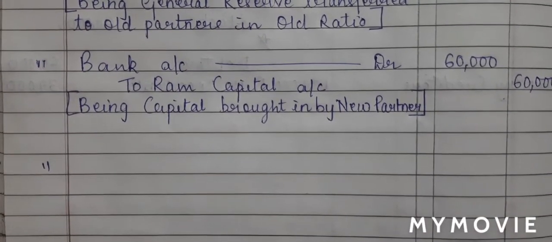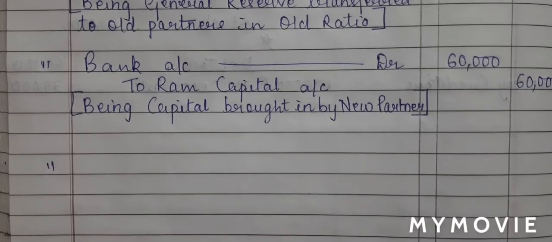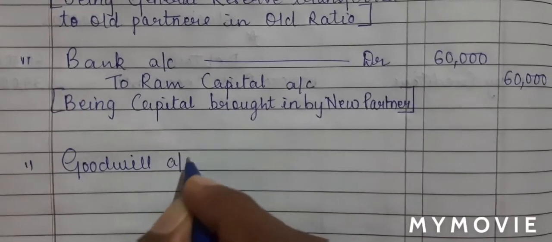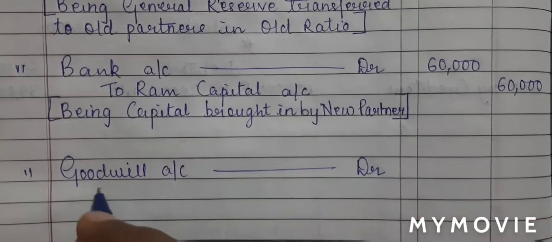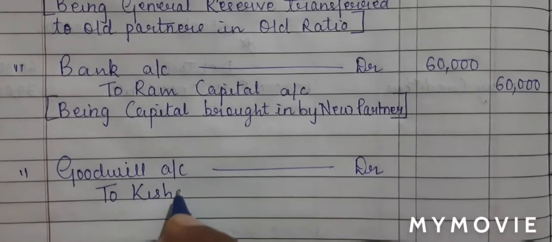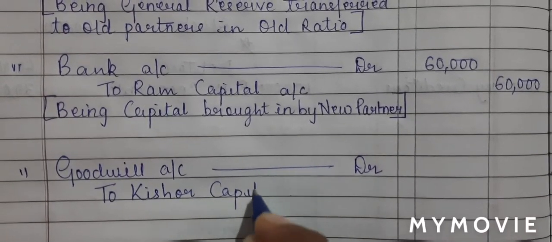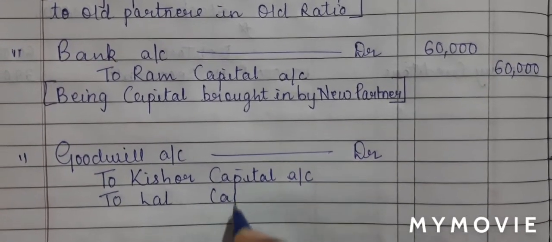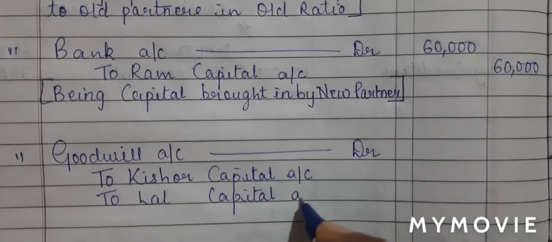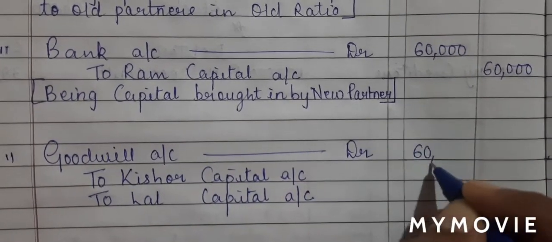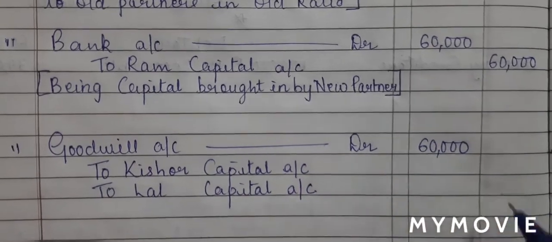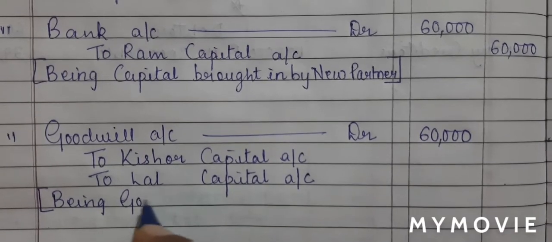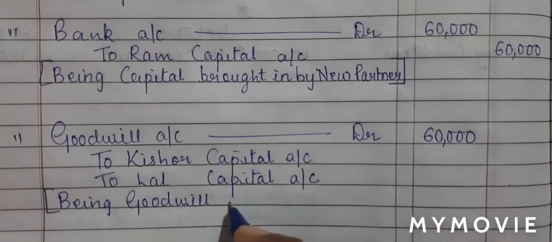When goodwill is raised, our journal entry will be goodwill account debit to old partners account, that is to Kishore capital account, to Lal capital account. Goodwill amount is 60,000 rupees. That has to be distributed. So first let us write the narration. Being goodwill raised.